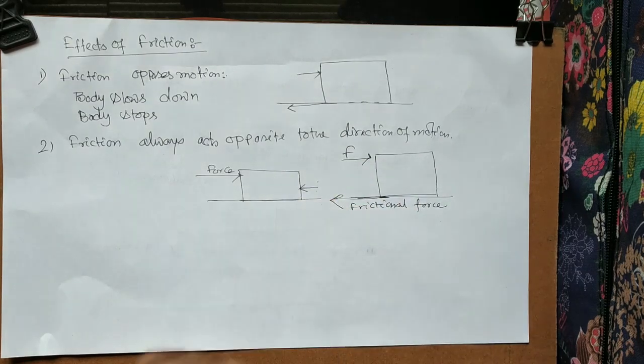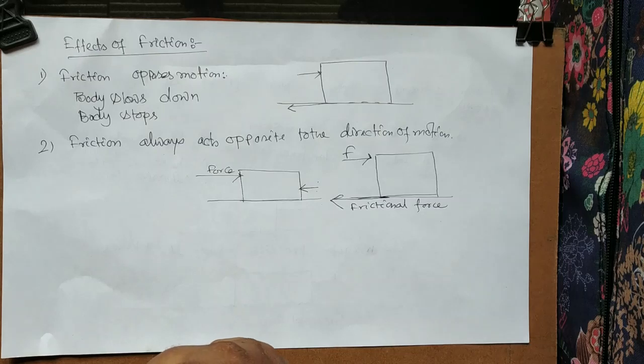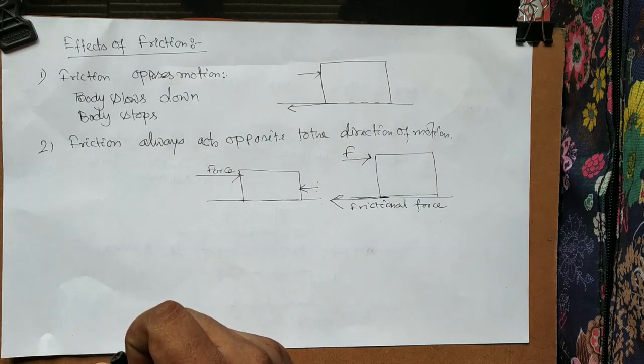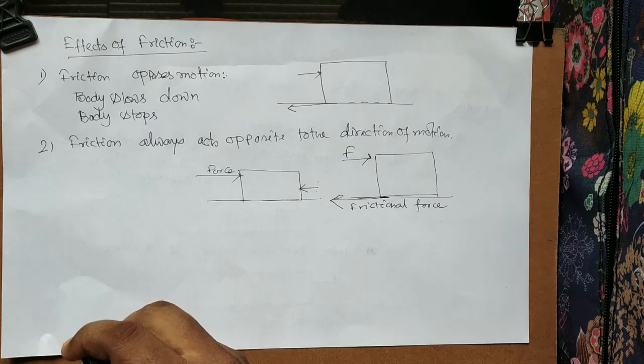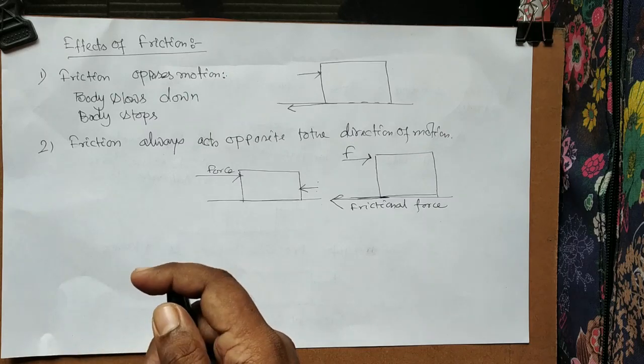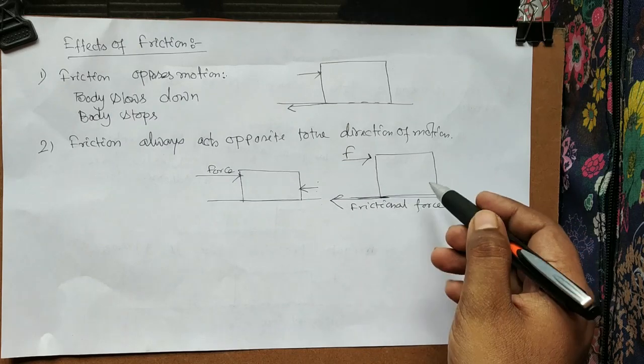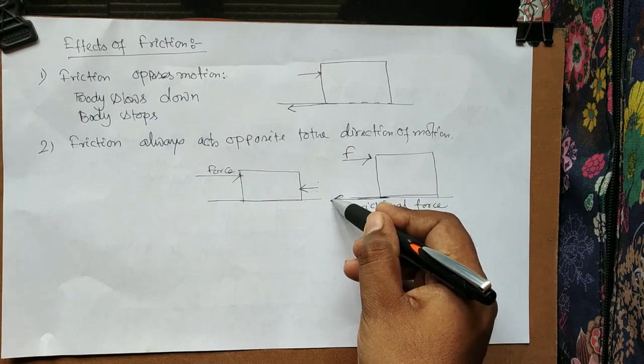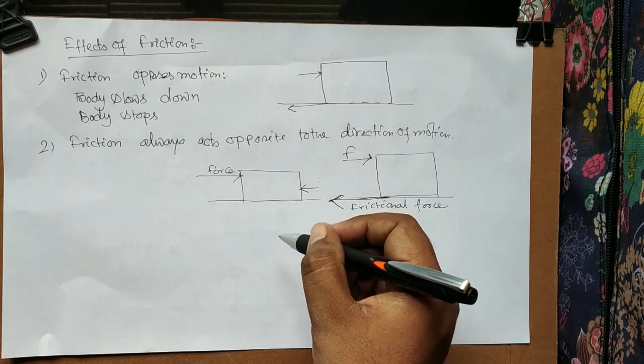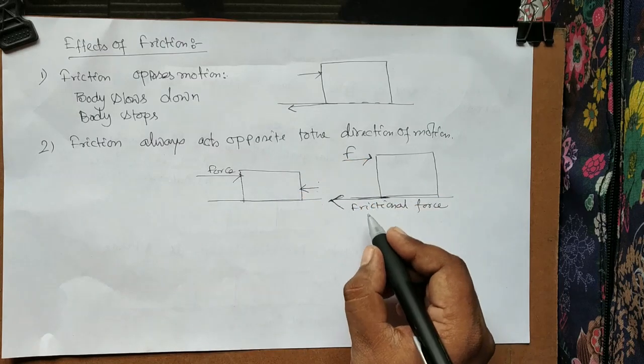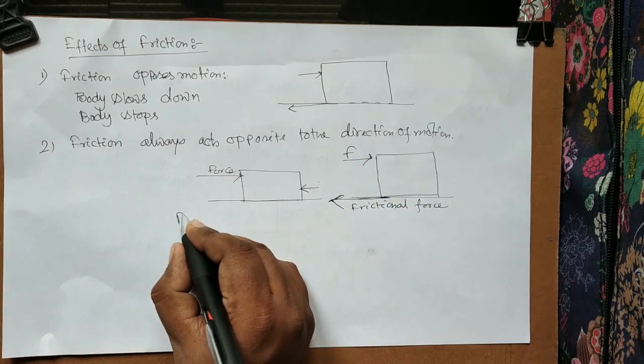So you might be thinking, as the body is not moving, that means there is no frictional force acting on it. No, even if the body is not moving, as you have applied a force, the frictional force also acts on the body.